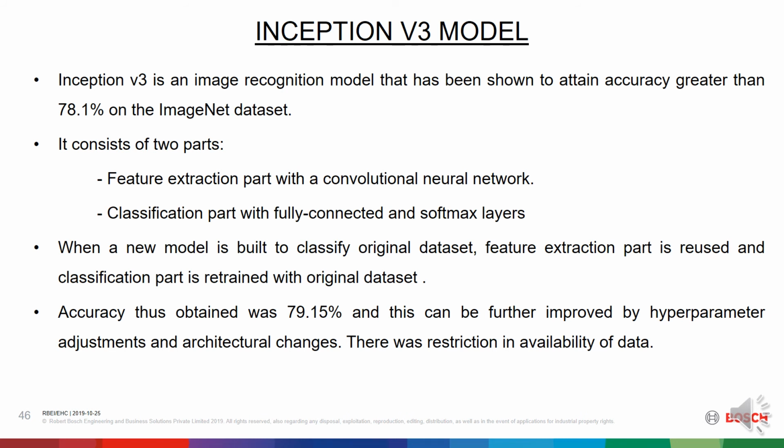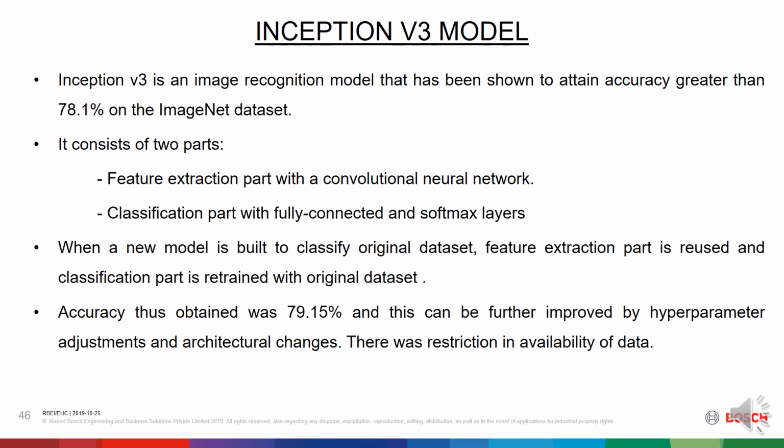Inception v3 consists of two parts. First, a feature extraction part with a convolutional neural network, and second, a classification part with fully connected and softmax layers. The pre-trained Inception v3 model achieves state-of-the-art accuracy for recognizing general objects with 1,000 classes like zebra, dishwasher, etc. The model extracts general features from input images in the first part and classifies them based on those features in the second part.